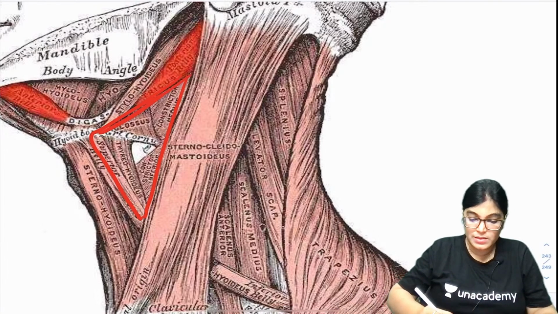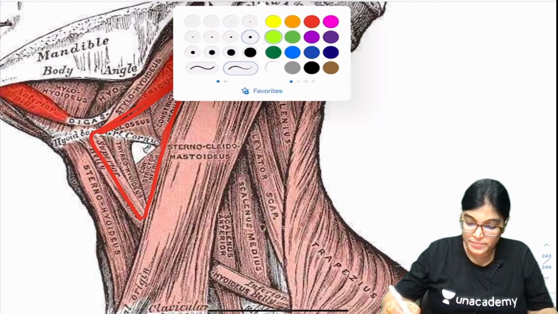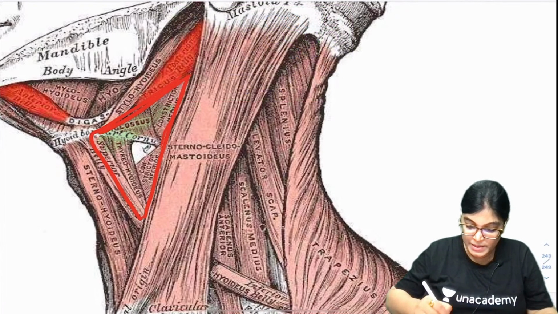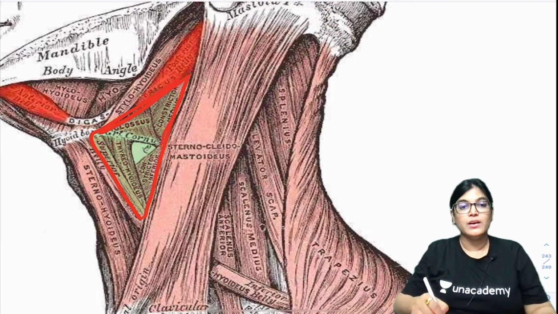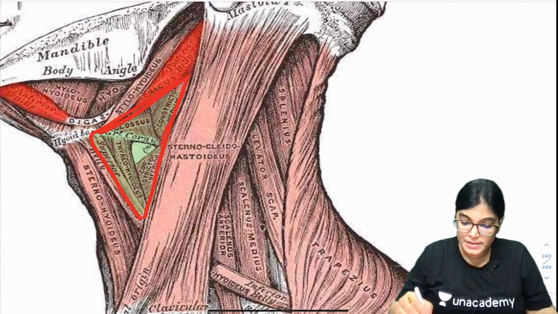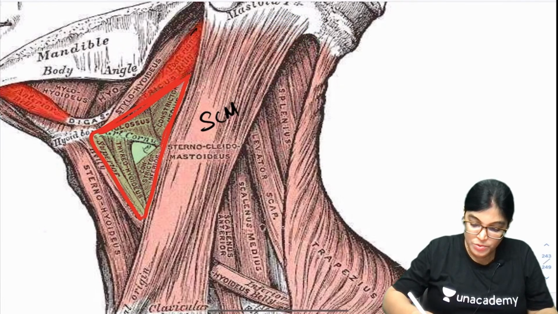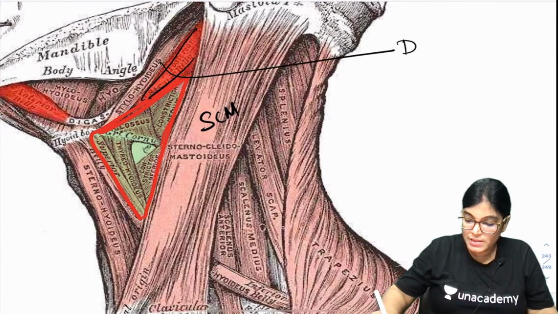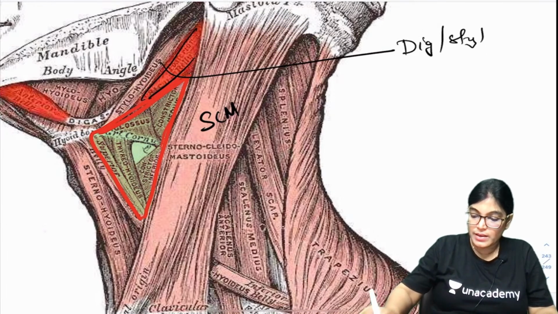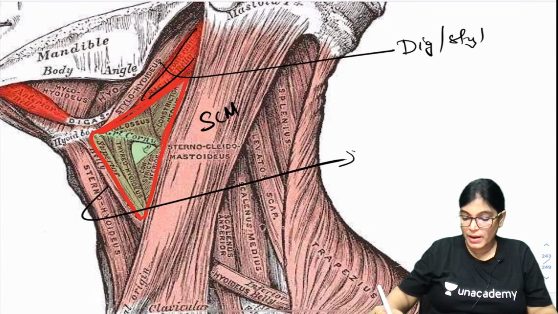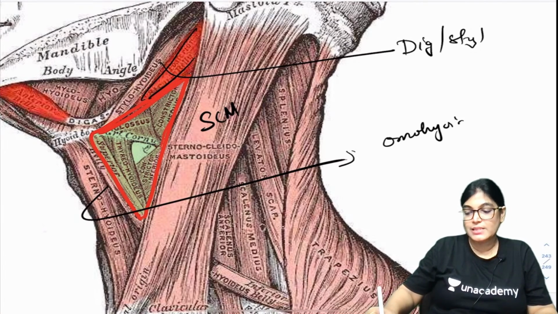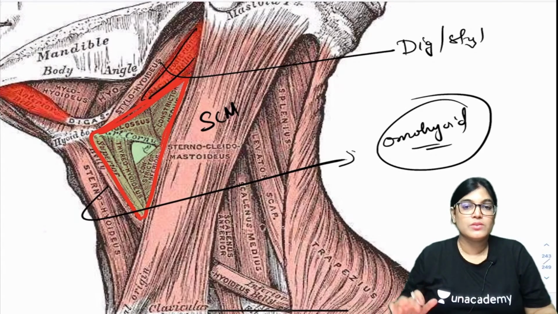Posteriorly by the sternocleidomastoid muscle, superiorly by the two muscles digastric and stylohyoid, and antero-inferiorly by the superior belly of omohyoid. So that is the same thing which we have seen. This is all about this.